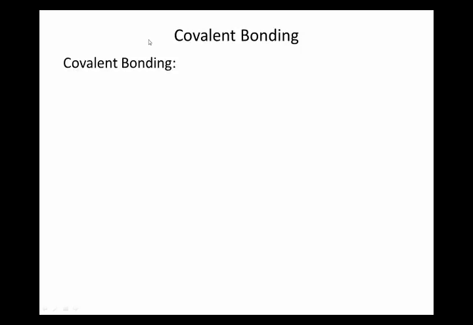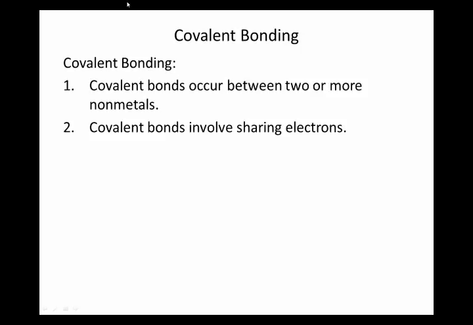So covalent bonding is, simply put, the sharing of electrons. Ionic bonding happens between a metal and a nonmetal. Covalent bonding is between two or more nonmetals.